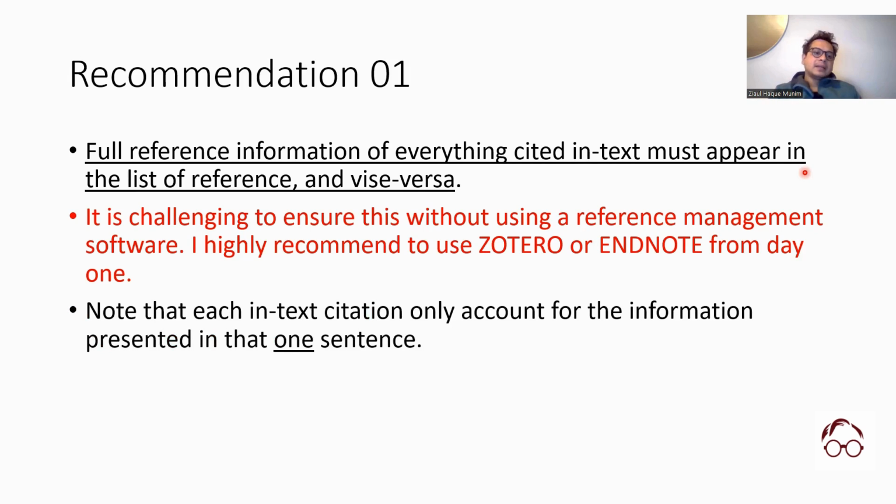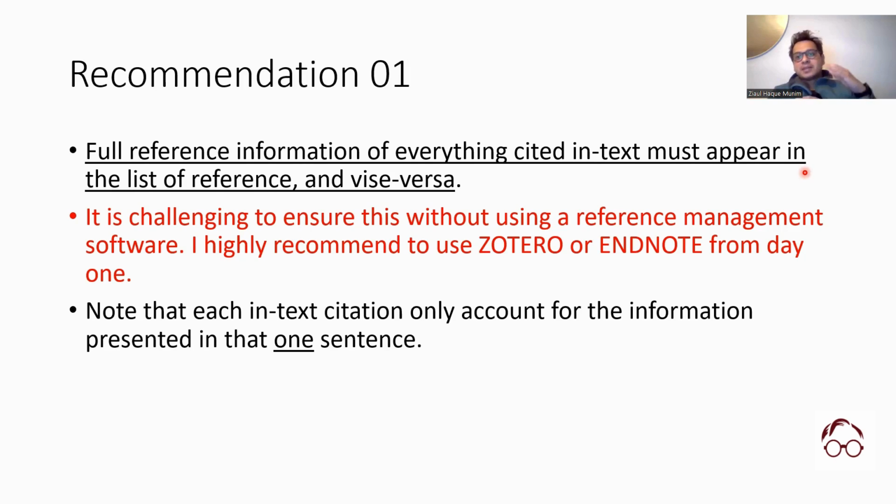Also remember that each of the in-text citations that you are going to use in your writing accounts for only one sentence, okay? You should not really write one paragraph and then put only one in-text citation at the end of the paragraph and assume that that in-text citation covers the whole paragraph. It doesn't work like that. It only accounts for one sentence, okay?